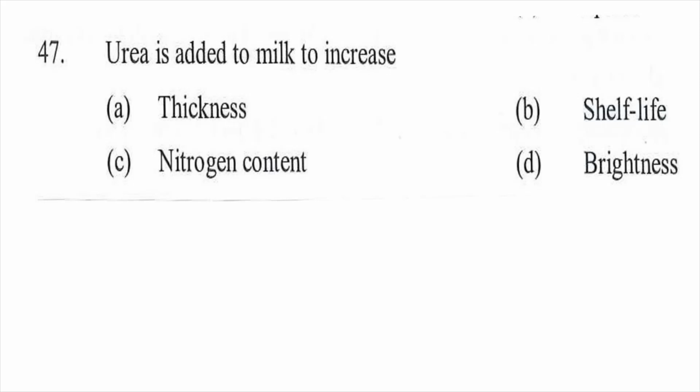Question 47. Urea is added to milk to increase option A the thickness of milk, option B enhance the shelf life, option C nitrogen content, option D brightness. So the right answer will be nitrogen content.